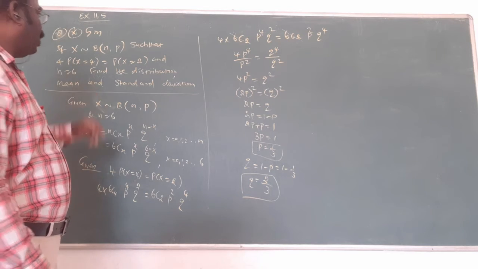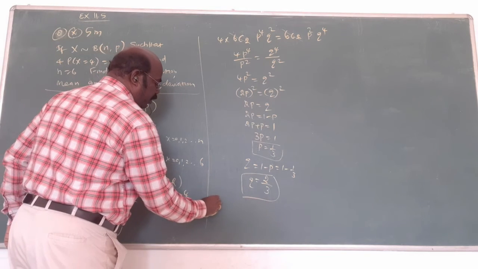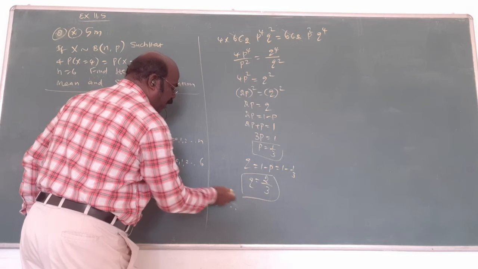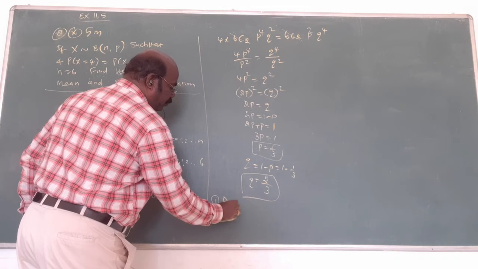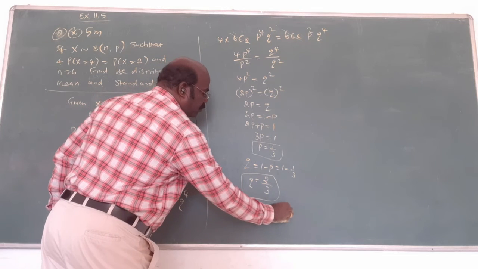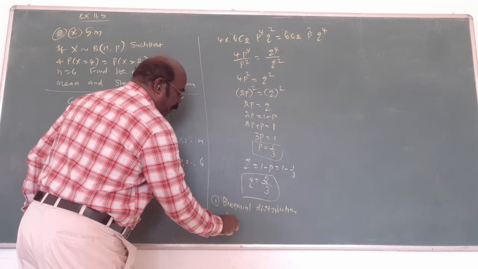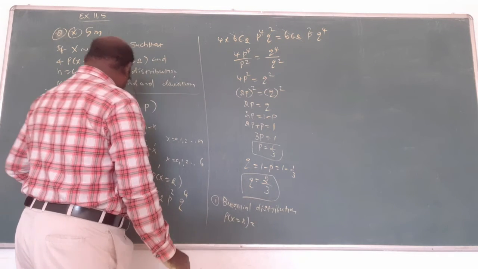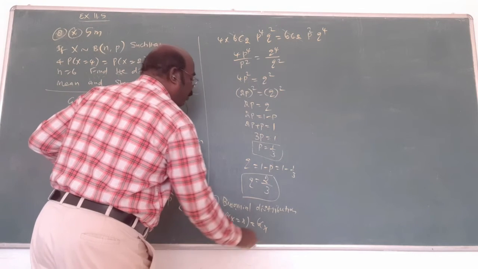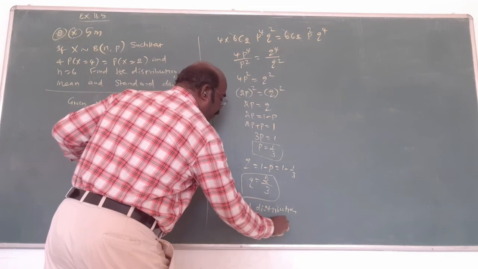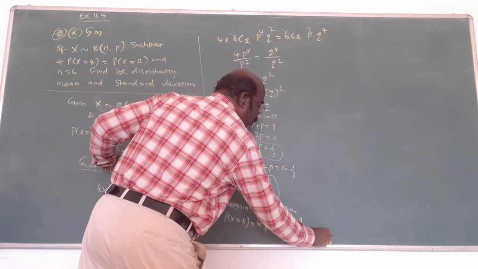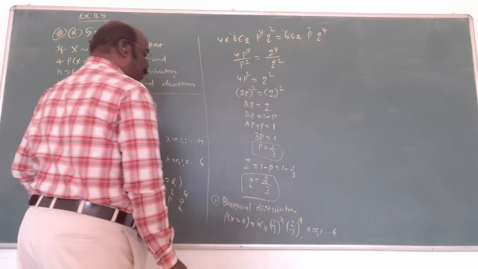What is being asked? The distribution is asked. The first subdivision. The distribution is what? The binomial distribution. Now we have kept it to small x: nCx, that is 6Cx. P is what? 1 by 3 power x. Q is what? 2 by 3 power 6 minus x, where x equal to 0, 1, 2, etc., up to 6. That is the answer.